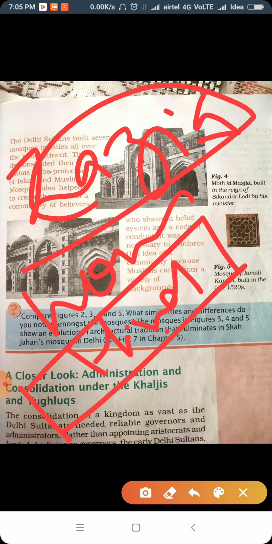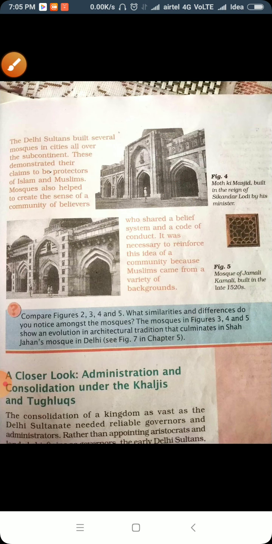So some people who were very poor were ready to convert their religion, and they became Muslims. So the main purpose of construction of mosques was to create the impact of their community, because people come from very different backgrounds.